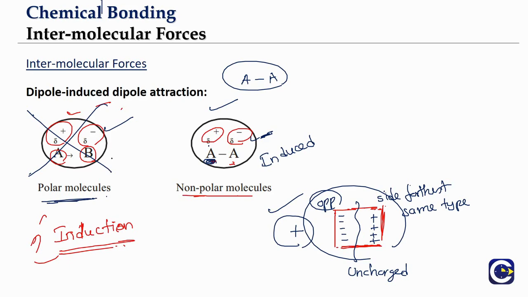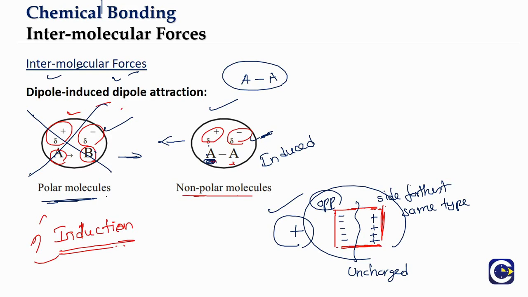Now you see what is going to happen. This side B is delta minus, this side A is delta plus, so they will start attracting each other. This kind of attractive force, what do we call it? This is the dipole, and this one is what we call the induced dipole. That's the reason the name comes. Dipole and induced dipole, the attractive forces between them.